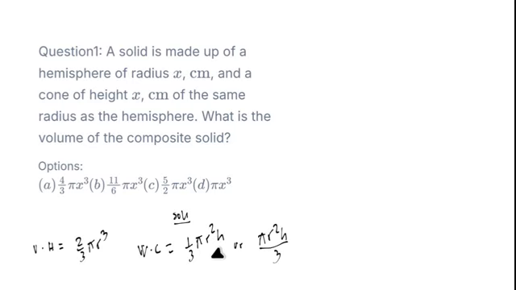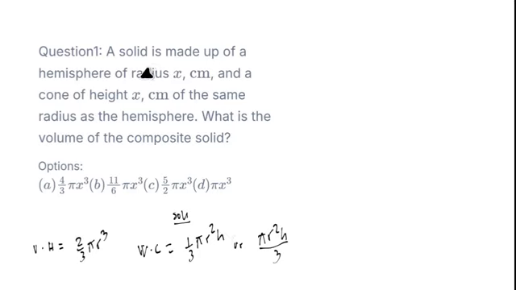This one is the expanded term, while this one is the derivation. So this one and this one are still the same thing. Don't get confused that they are different. They are not different. Now, since we said that the volume of a hemisphere is equal to 2 over 3 pi r raised to power 3, and the volume of a cone is equal to 1 over 3 pi r squared multiplied by h, which is the height.